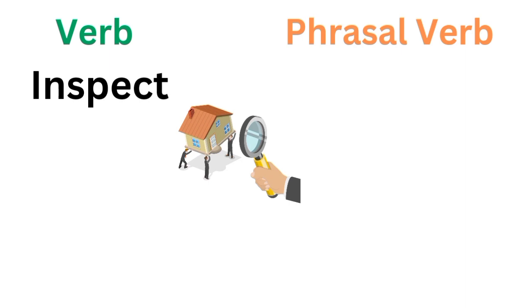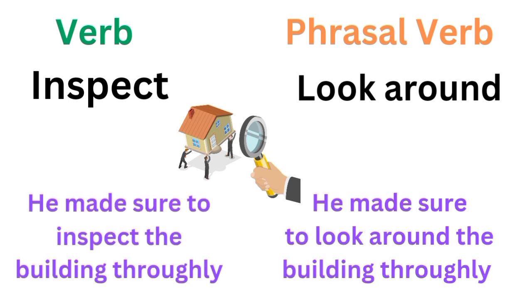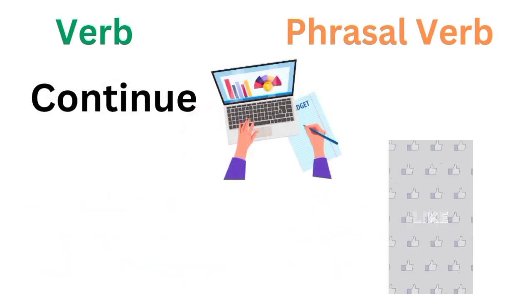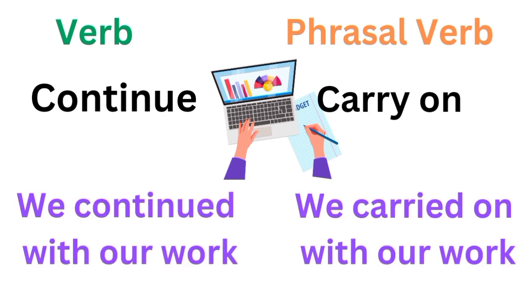The word inspect. Phrasal verb is look around. For example, he made sure to inspect the building thoroughly, or he made sure to look around the building thoroughly. We have the word continue. Continue, phrasal verb, this means carry on. For example, we continued with our work, or we carried on with our work.